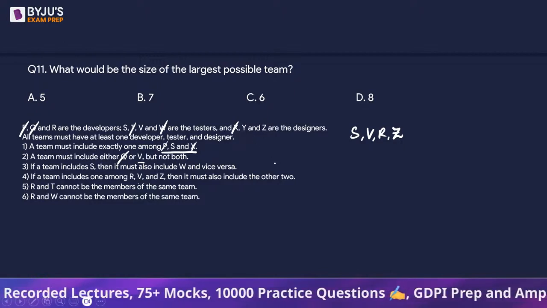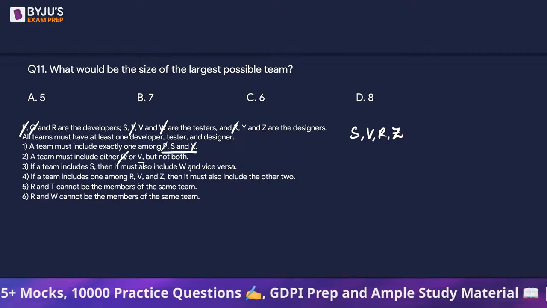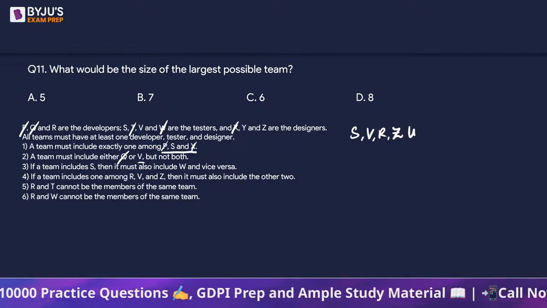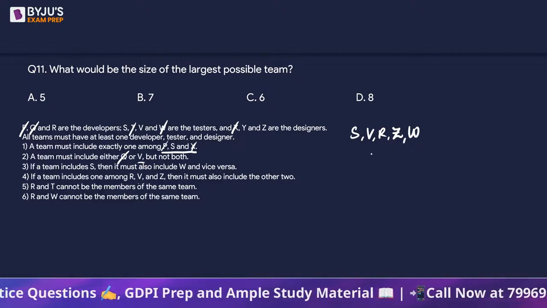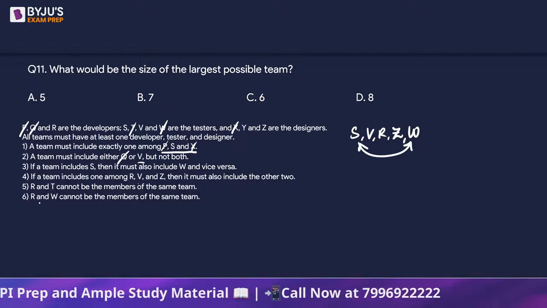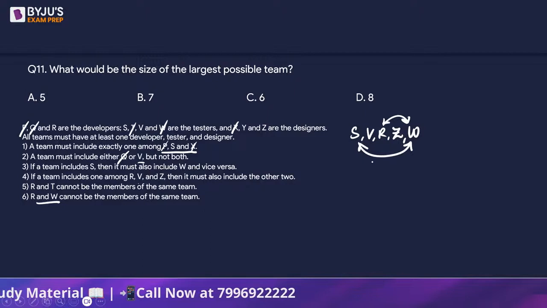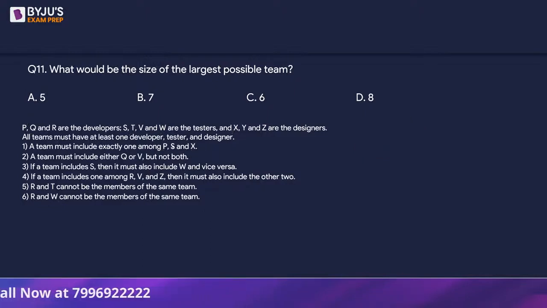We can't take them. Next, if a team includes S, then it must also include W. Now, there is a contradiction here, because S brings W in, but it says that R and W cannot be together. So, we can't form this particular group of 5 members. So, can we say we can't start from S?